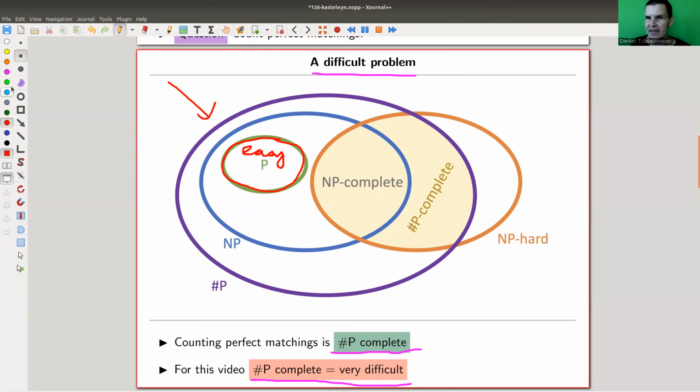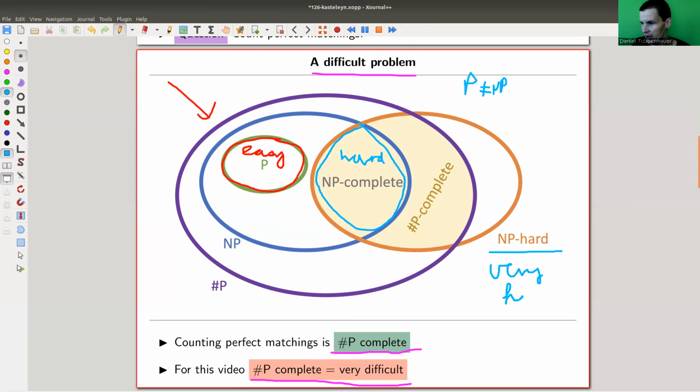And then there's a complexity class called NP complete, which is here, and this is somewhat hard. And there's this very prominent, very well-known open conjecture that P is equal or not equal, more likely not equal, to NP. So difficult is not equal to hard, if you want. And then there are many other complexity classes, and NP hard is really hard. So this is very hard.